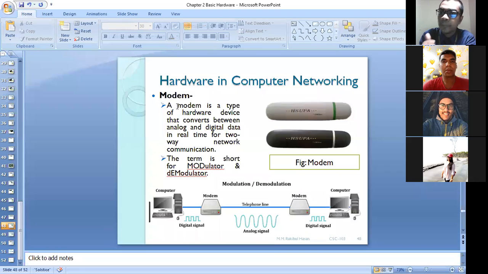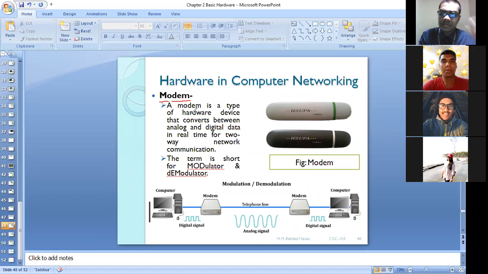Again, I'm repeating, modulator and demodulator. You can see here in the name, MO means modulator and DEM means demodulator. Combined, in short, we can call it modem.